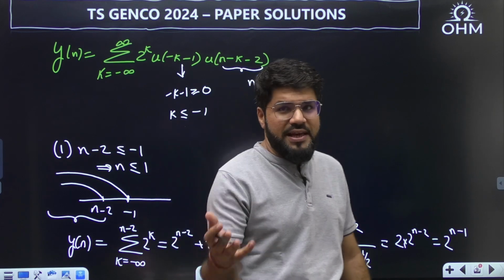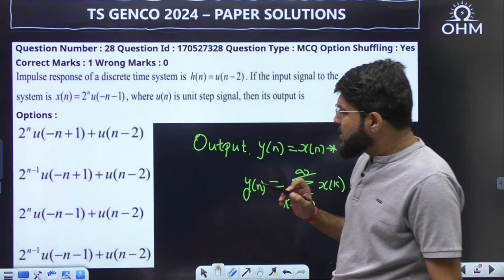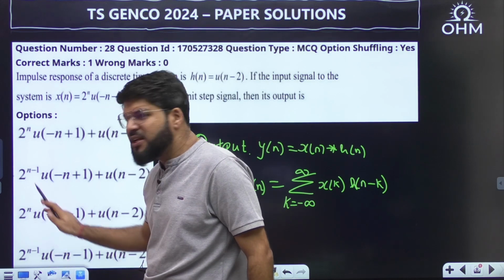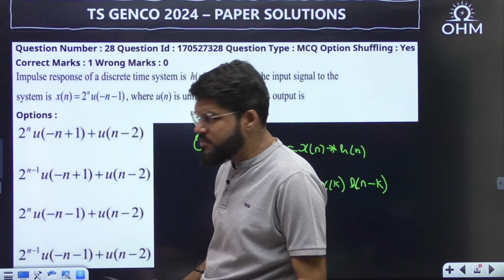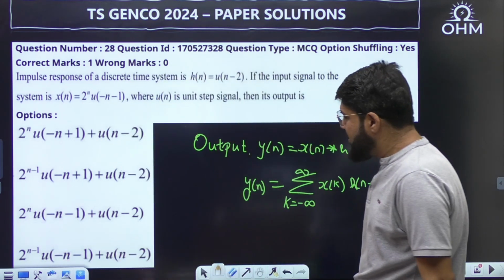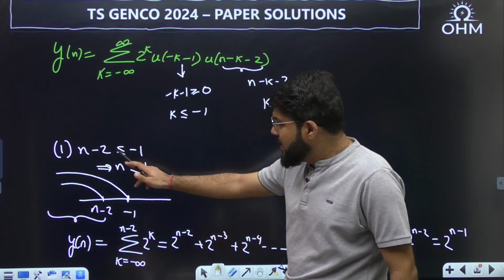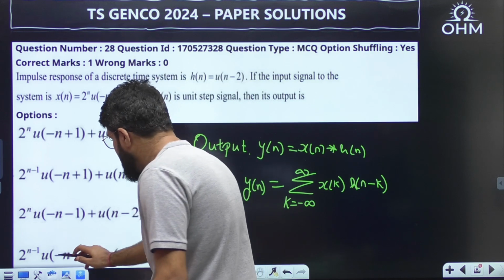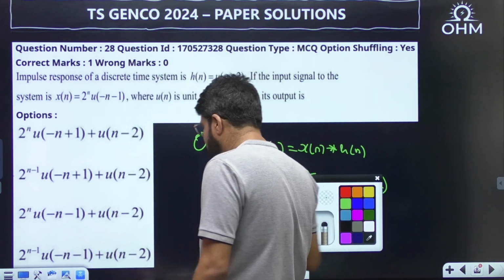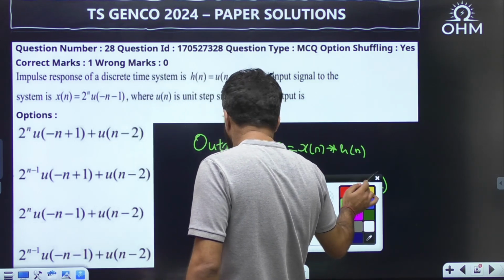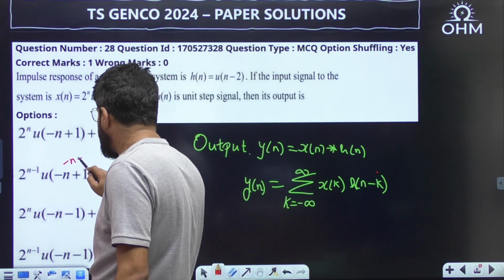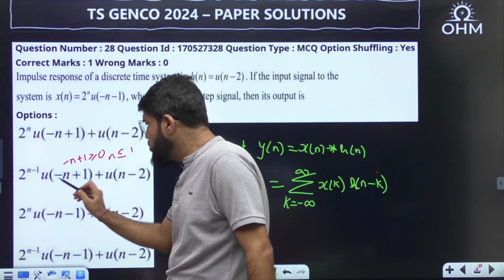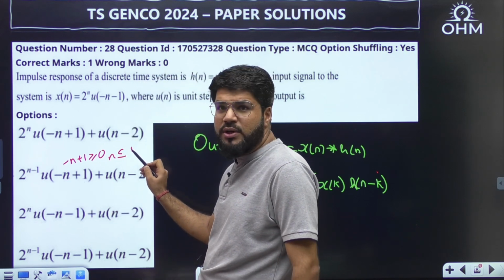Before I go to the next case, the expression 2 power n minus 1 has to come, so it is option B or D. For n less than or equal to 1, the unit step u of minus n plus 1 is greater than or equal to 0, which is a step function that starts from n equal to 1 and goes below it.